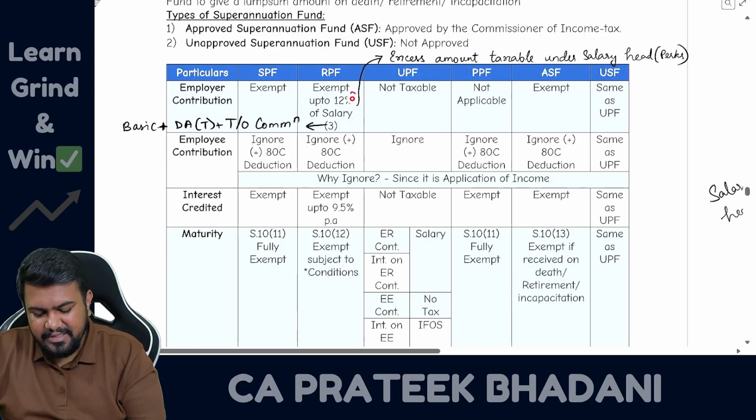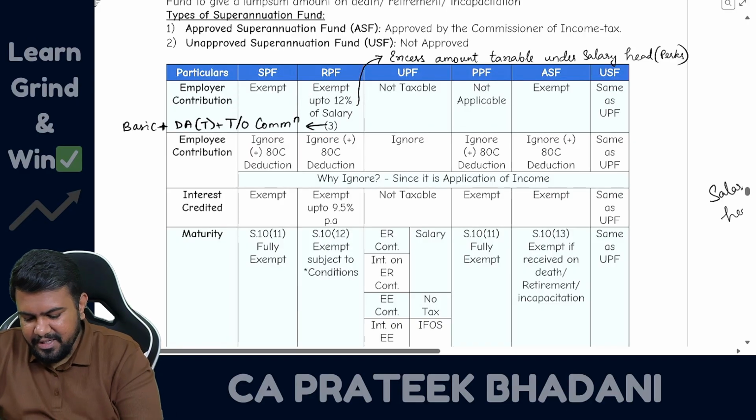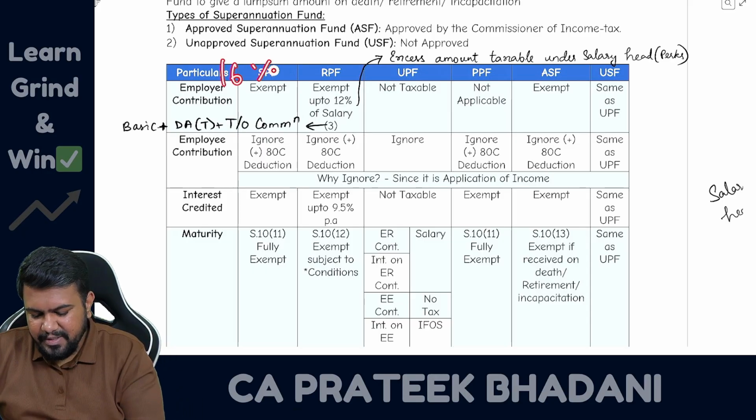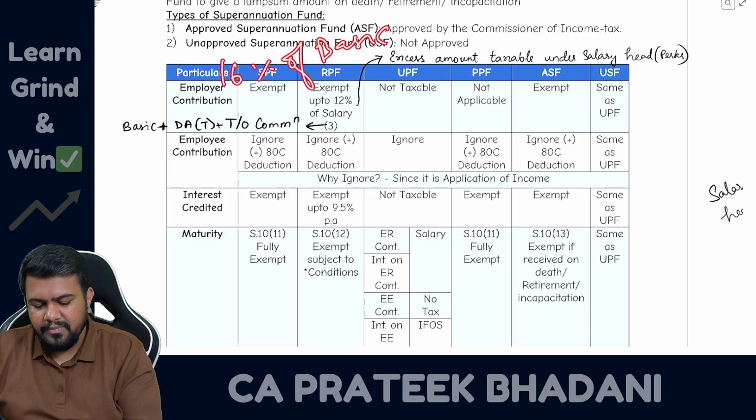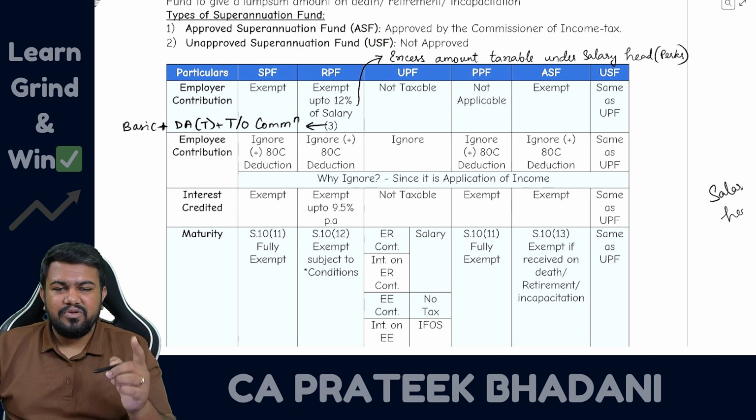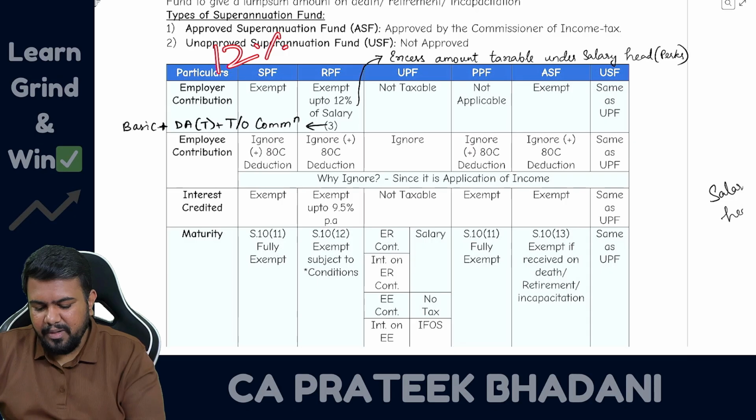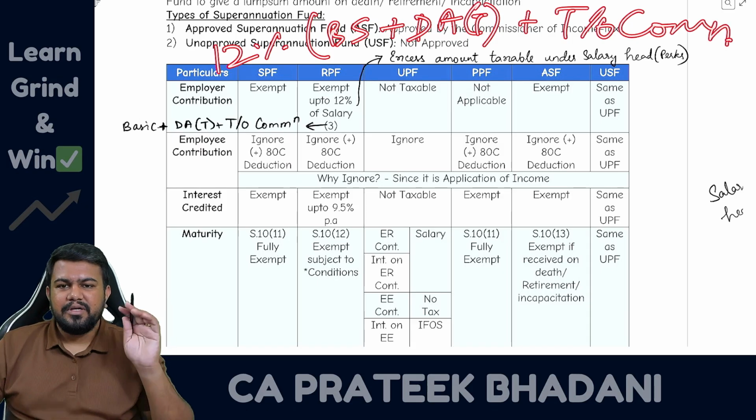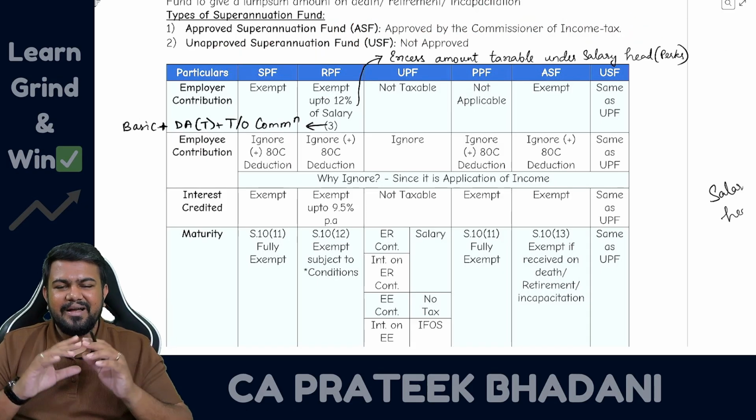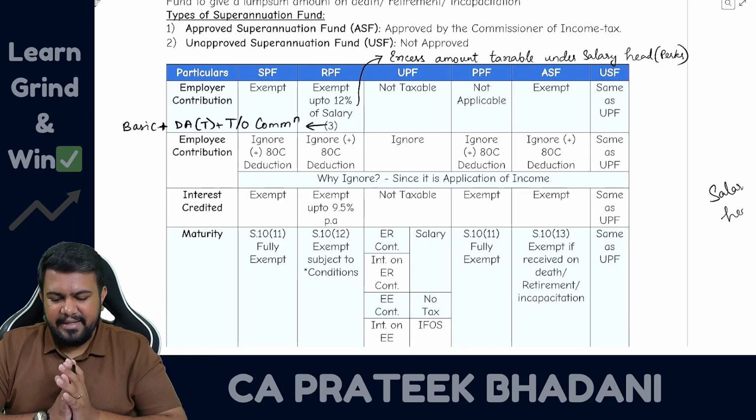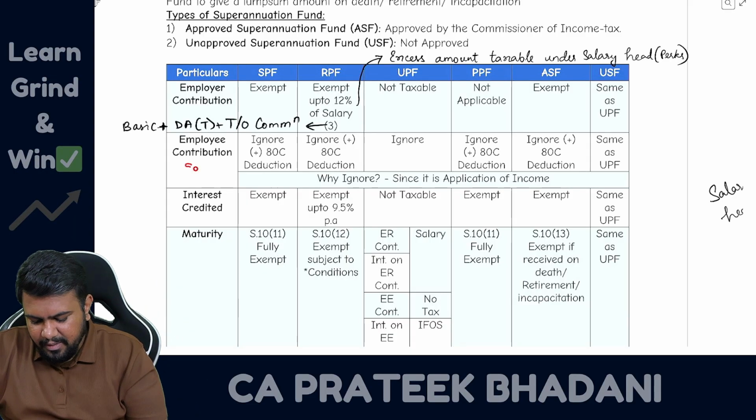Here, one silly mistake students make, let me tell you that also. In the examination, the examiner will tell you the employer has contributed 16% of basic salary. But while calculating the exemption, should you take only basic salary? The answer is no. While calculating the exemption, you should take 12% of basic salary plus DA terms plus turnover commission. Like that you have to take all the amount. So you should not make this silly mistake. Students just take 16%, compare it with 12% and give the answer. That is completely wrong.